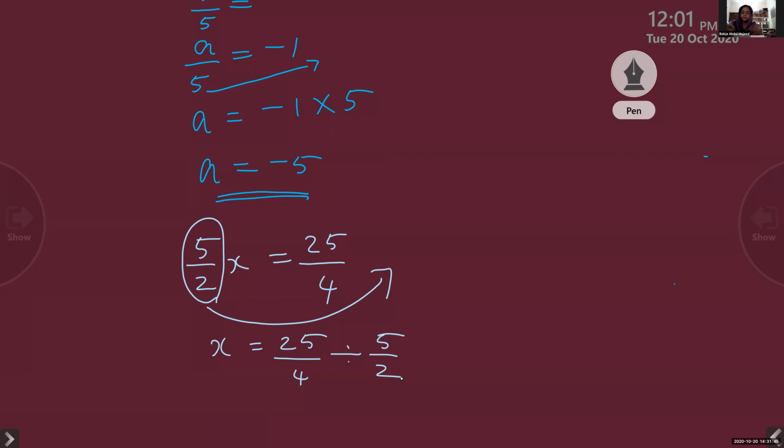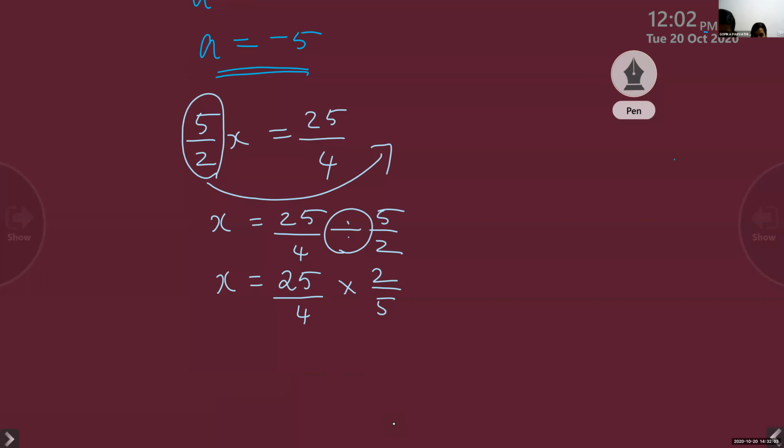Multiplication, when it is taken to the other side, will become division. I told you. So what is the answer? x is equal to 25 by 4 divided by 5 by 2. What is the meaning of division? Multiply by the reciprocal, 2 by 5.